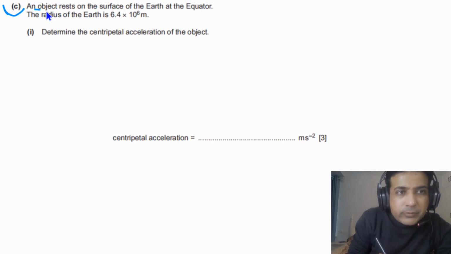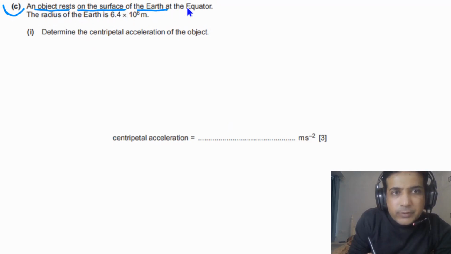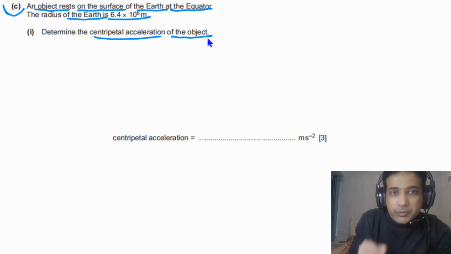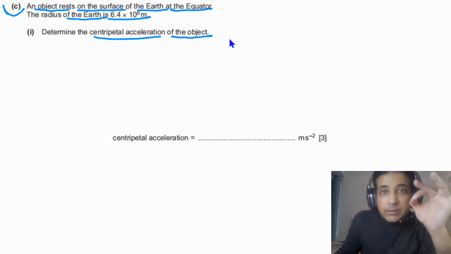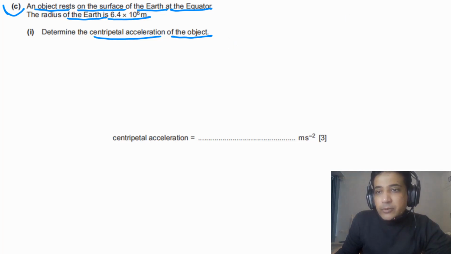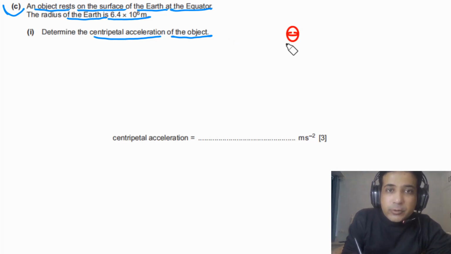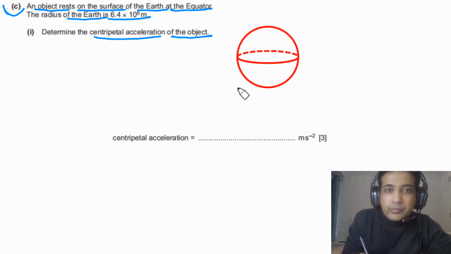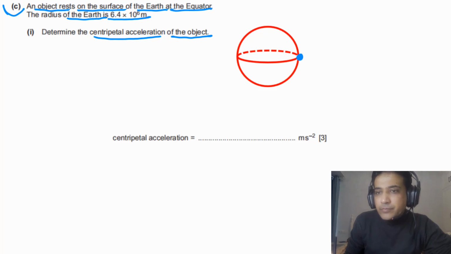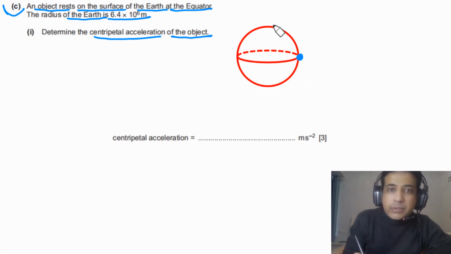For part C, it is given to us an object rests on the surface of the earth at the equator. The radius of the earth is 6.4 times 10 to the 6 meters, and we need to determine the centripetal acceleration of the object. For this question, it is given to us the object is placed at the equator. If the object is placed at the equator, it means the object has centripetal acceleration, and we need to calculate the value of that centripetal acceleration. So first of all, we can imagine that this is our beautiful planet, and on this planet, the object is placed at the equator at this point, and our planet is rotating about its own axis.